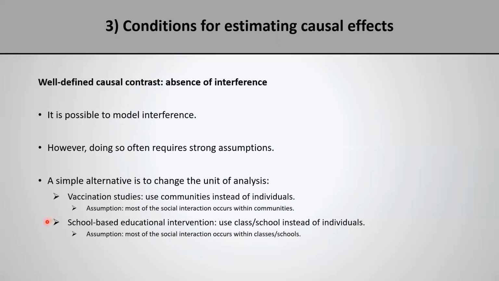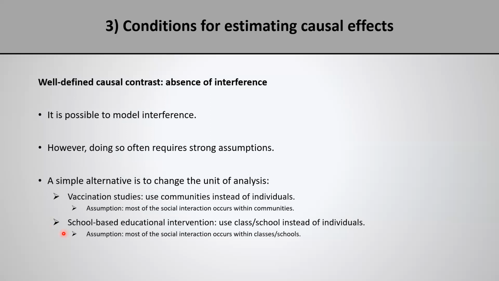Or in the example of school-based educational interventions, we could use school or class instead of individuals, again, under a similar assumption. So what I tried to say in this lecture is that when we have interference, we can no longer define the individual level causal effect without referring to the exposure pattern in other individuals in the population.